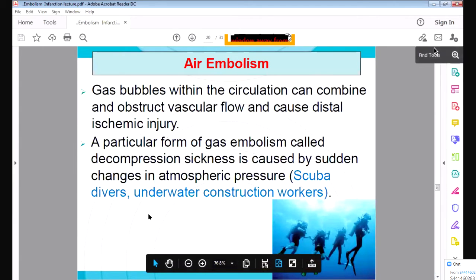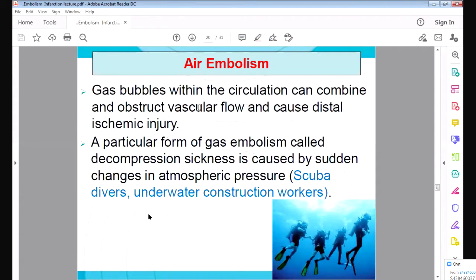Now we have finished amniotic fluid, and we have finished air. Now, gas embolism. Sometimes gas bubbles also can enter the circulation, and they can obstruct the blood vessels and cause systemic ischemic injury. So how does the gas enter the blood vessel? This is seen in scuba divers,